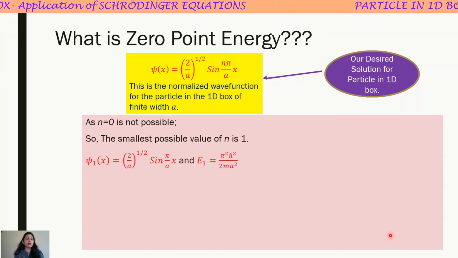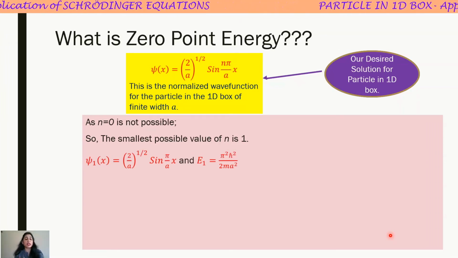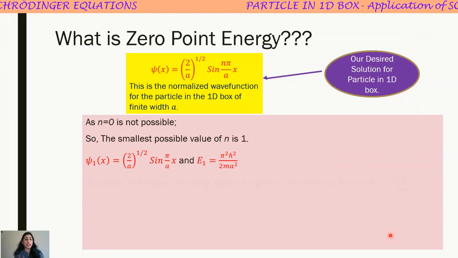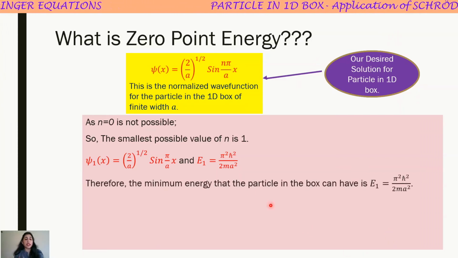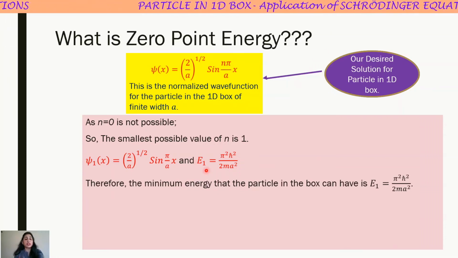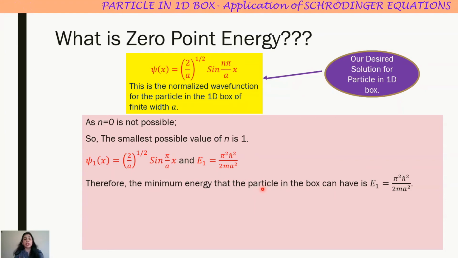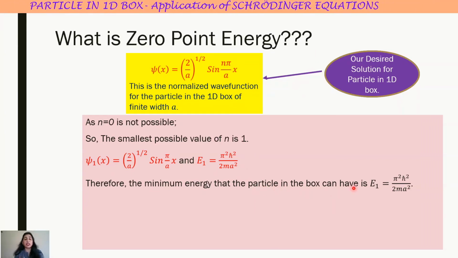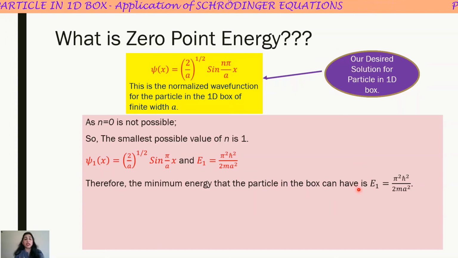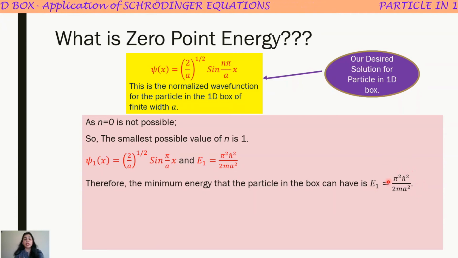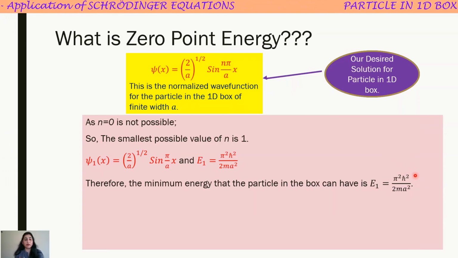And this is the first wave function corresponding to the first energy level, for the first quantum state. Obviously, since n equal to 0 is not possible, this is the minimum energy that the particle in the box can have. It is the first quantum state, and the first energy level is this energy which the particle in the box can possess.